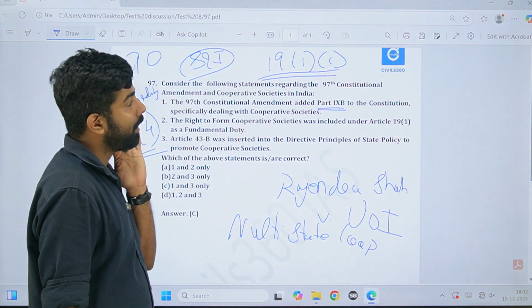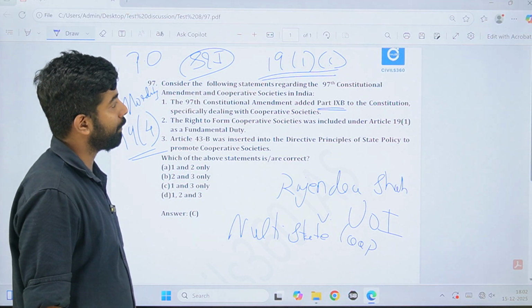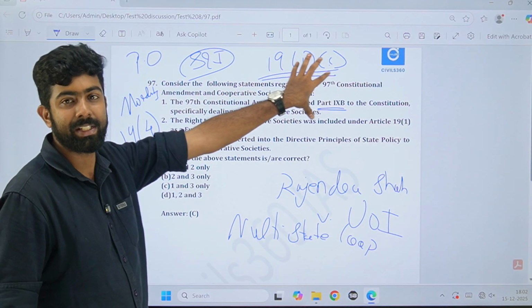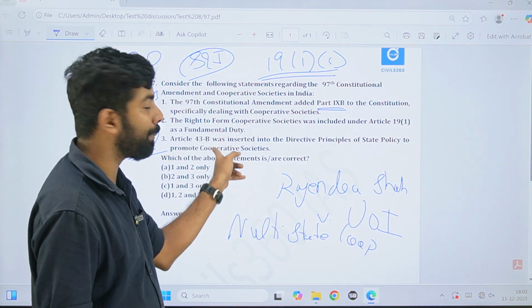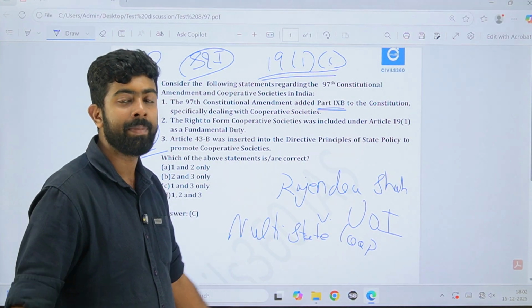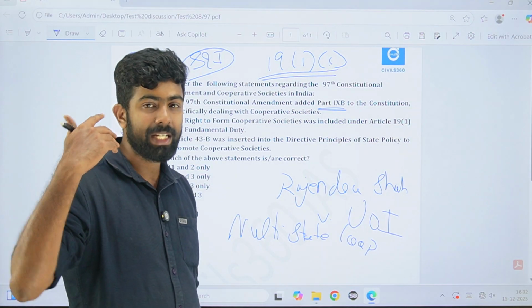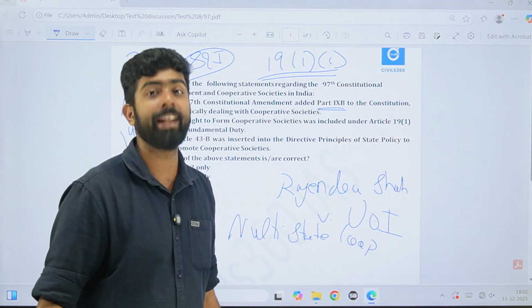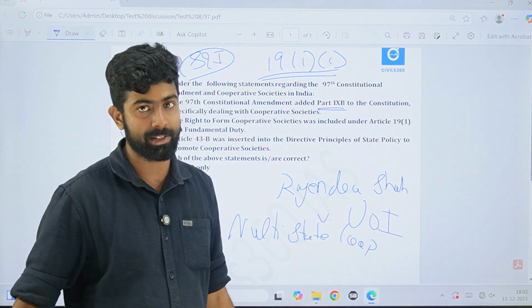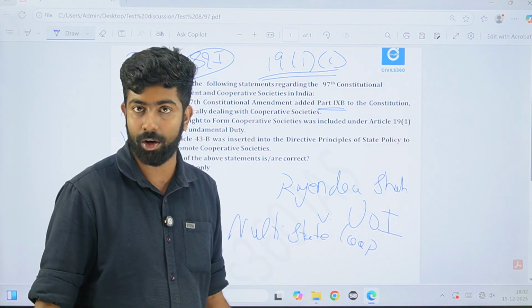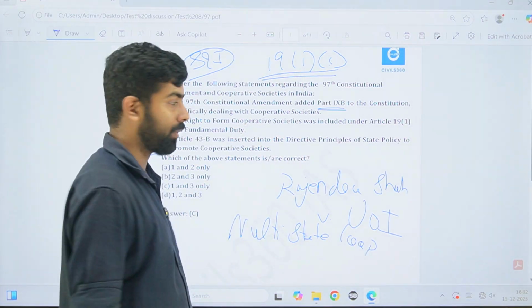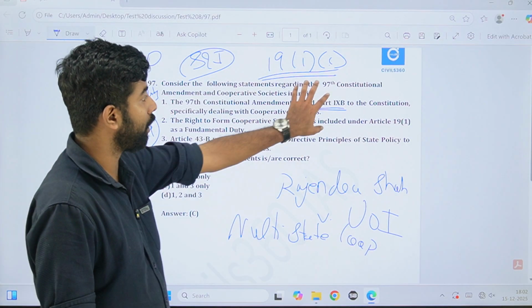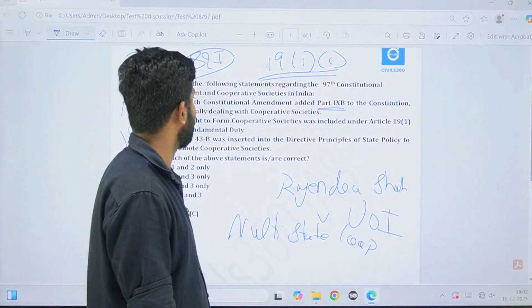Just remember that. The next important thing you have to remember is, this 19 Clause 1C is still there, it's not struck down. Similarly, 43B in the Directive Principles of State Policy, which directs the state to endeavor to create more cooperatives, to ensure the democratic working of cooperative societies, is also there. It is not struck down. It is all part of Part 9B, right?